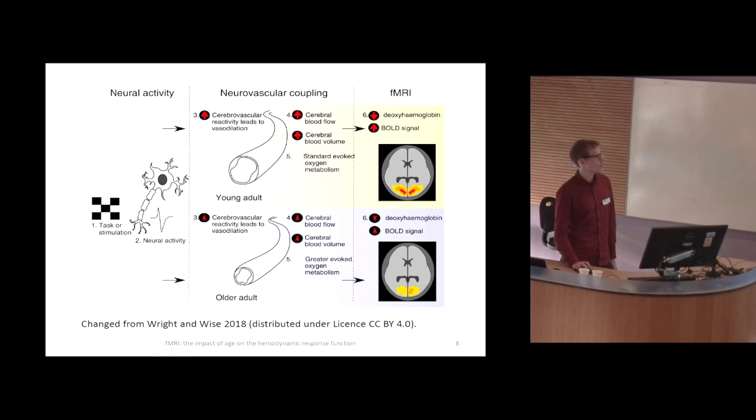This will mean that for old subjects, the cerebral blood flow will not be as strongly increased as for young subjects, and the same will happen for cerebral blood volume, and at the end, the BOLD signal will not be as high for old subjects as for young subjects, even if the neural activity is the same. So it's a big challenge modeling the HRF in such a way that you are not confounded by the neurovasculature.